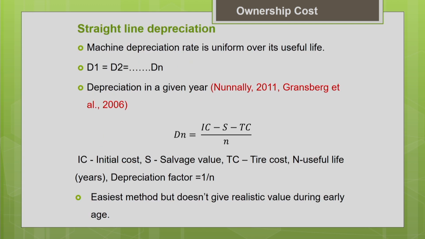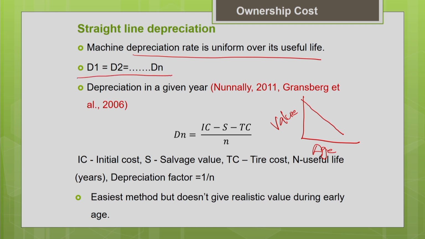As the name indicates, the depreciation is going to be uniform. If you look into the trend, in the diagram we drew earlier of age of the equipment and the value of the asset, with increase in age the loss in value will be linear. In the straight line method, we assume that the depreciation rate is uniform over its useful life. Every year the machine is going to lose the same value. That is the assumption for accounting purposes. That means D1 equals D2 equals Dn. Every year the depreciation is going to be the same.